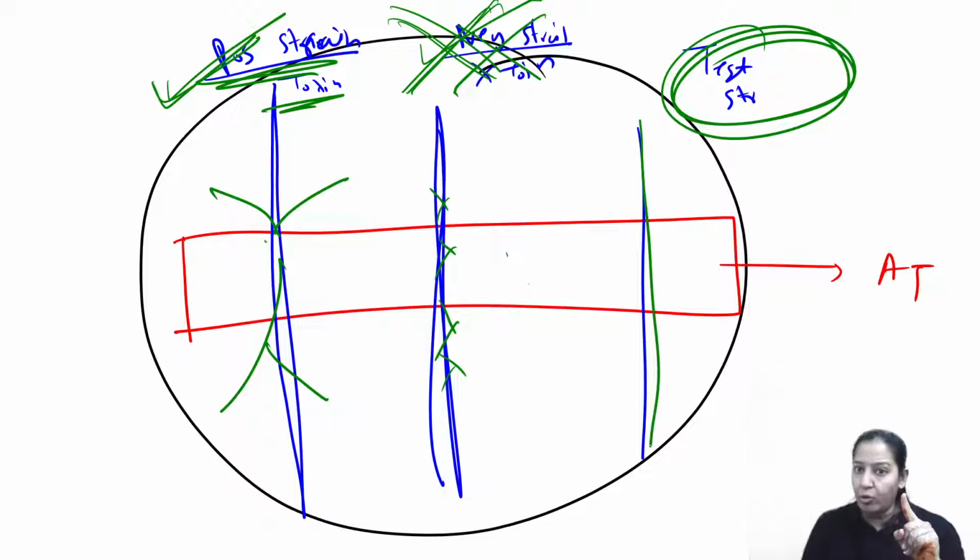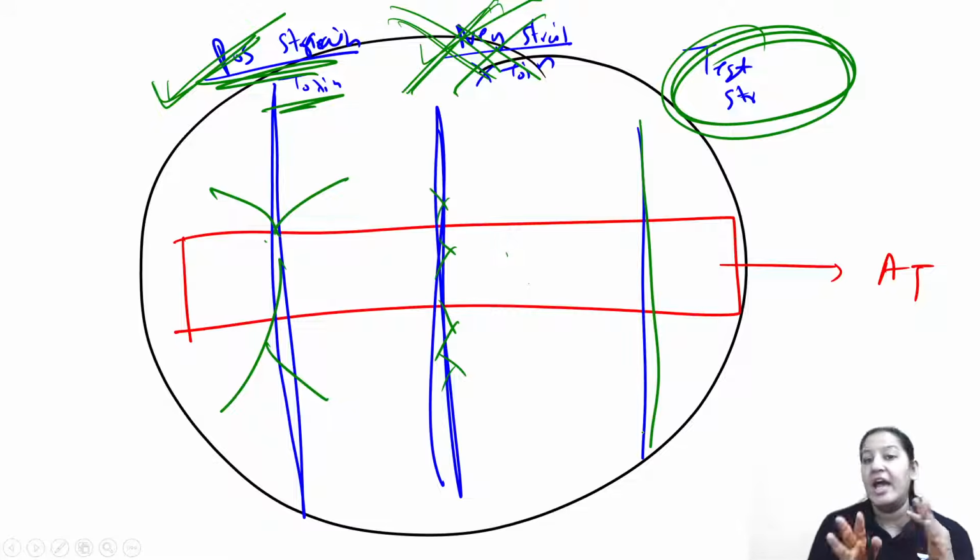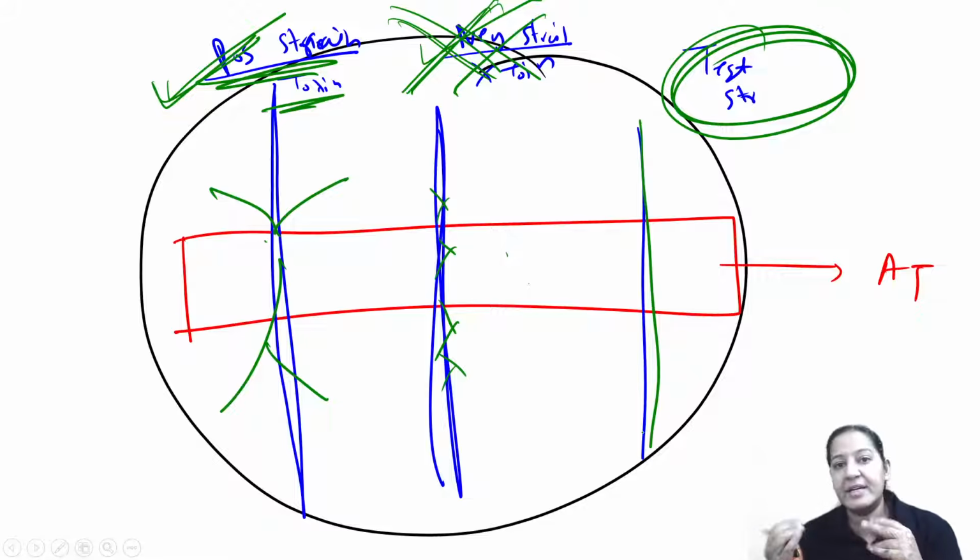Now around the test strain, lines may or may not come. If they are coming, it means it is toxigenic. If they are not coming, it is non-toxigenic.